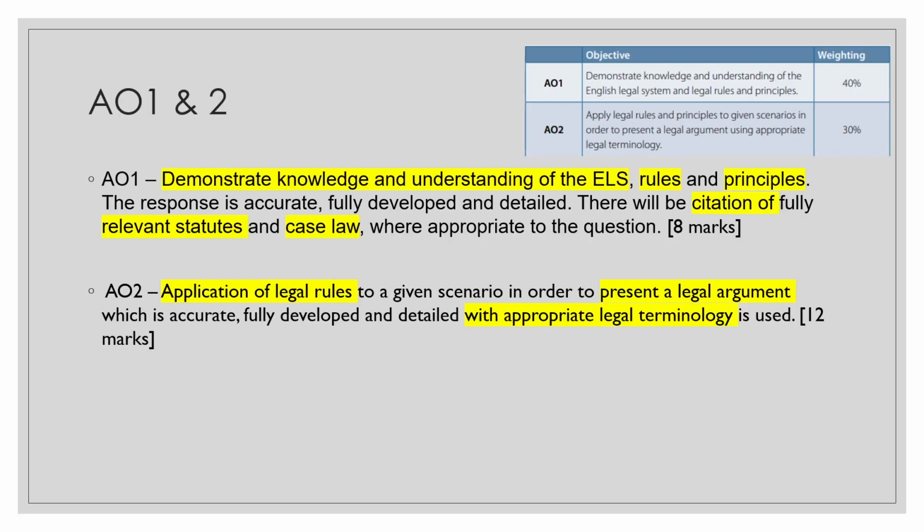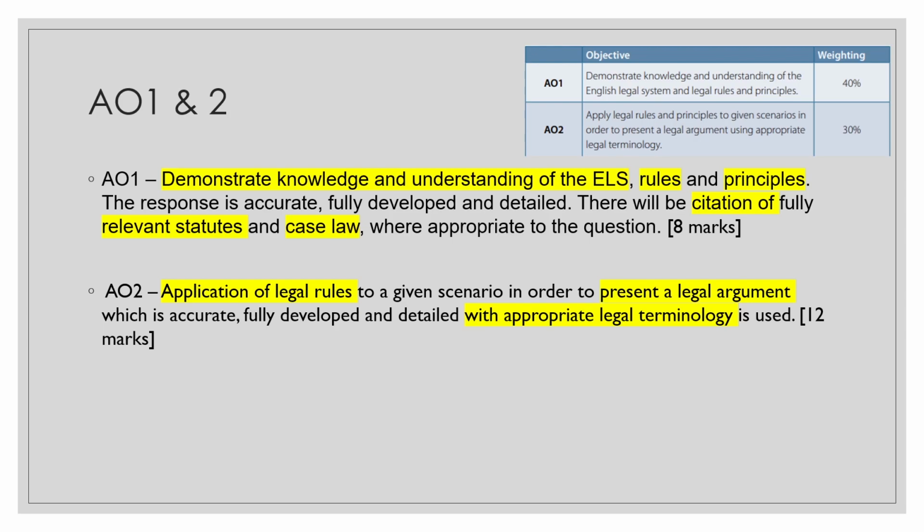The two most important things you should know about answering a 20-marker question are AO1 and AO2. AO1 is about demonstrating your knowledge and understanding of the criminal law. You need to fully develop it and make sure it is detailed, and you need to cite relevant statutes and case law. So all of that is AO1. For murder, the AO1 would be the definition of murder, and then you could use case law to further develop your definition.